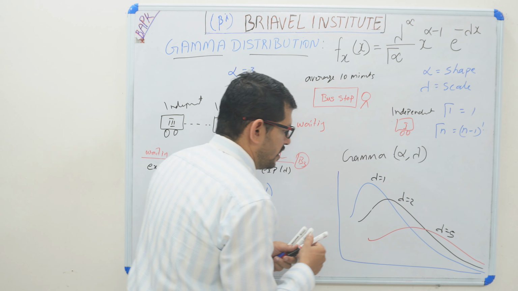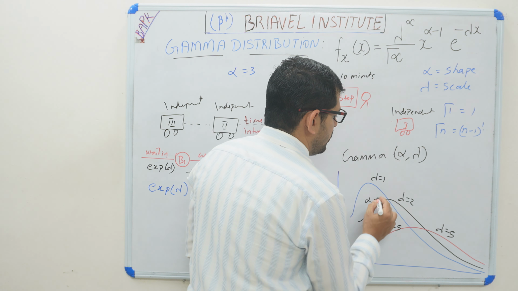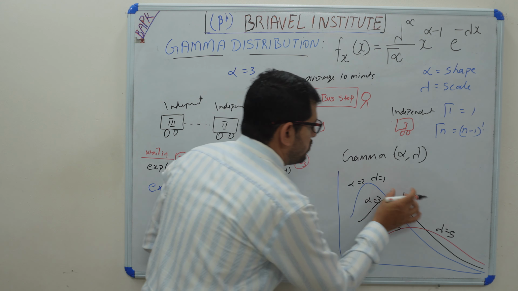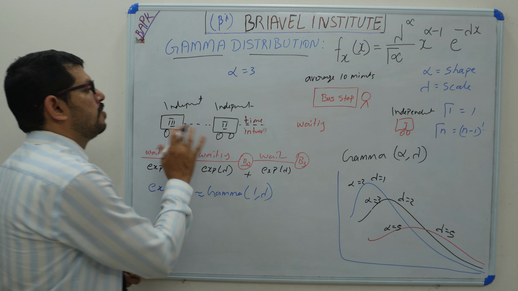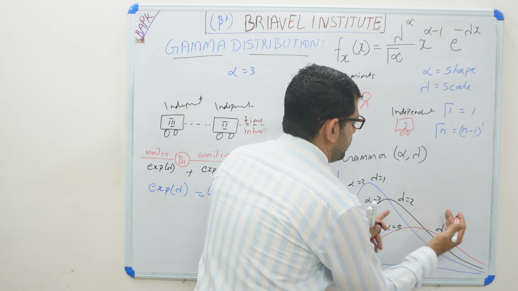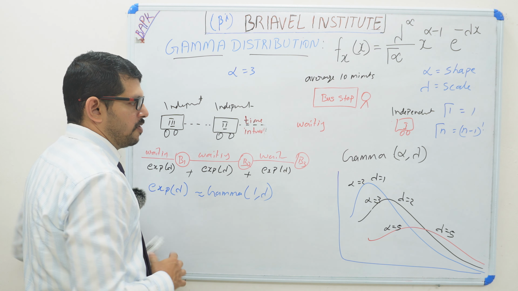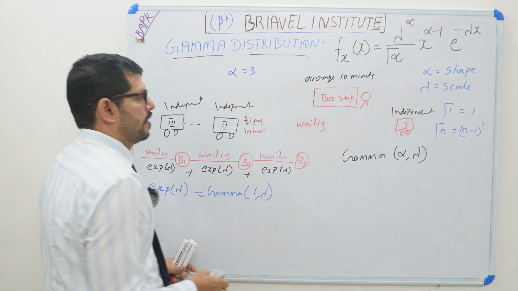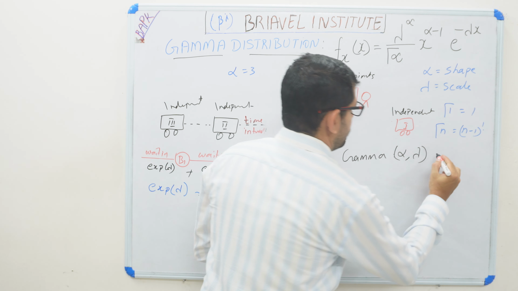So peakness is explained. Here alpha may be some value like 5, 3, or 2. Lambda is explaining the peakness, and alpha is explaining the number of events. It is a shape parameter, and the graph will shift. So alpha and lambda give a positive skewness, and the gamma distribution is a continuous distribution.